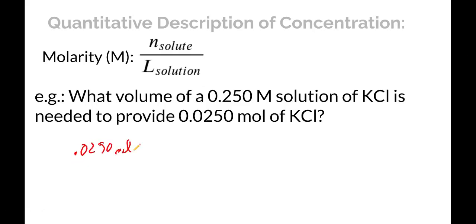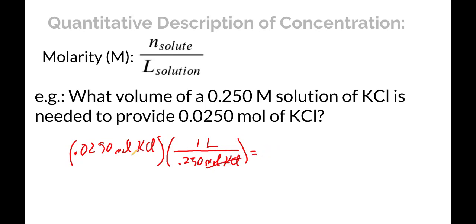0.0250 moles of KCl, and I want to know a volume, so I want to know how the liters compare with the moles, and that's molarity. So 1 liter, if this solution contains 0.250 moles of KCl. Moles of KCl are going to drop out, and this is going to tell me how many liters are needed, and when I do the math, it's 0.100 liters.